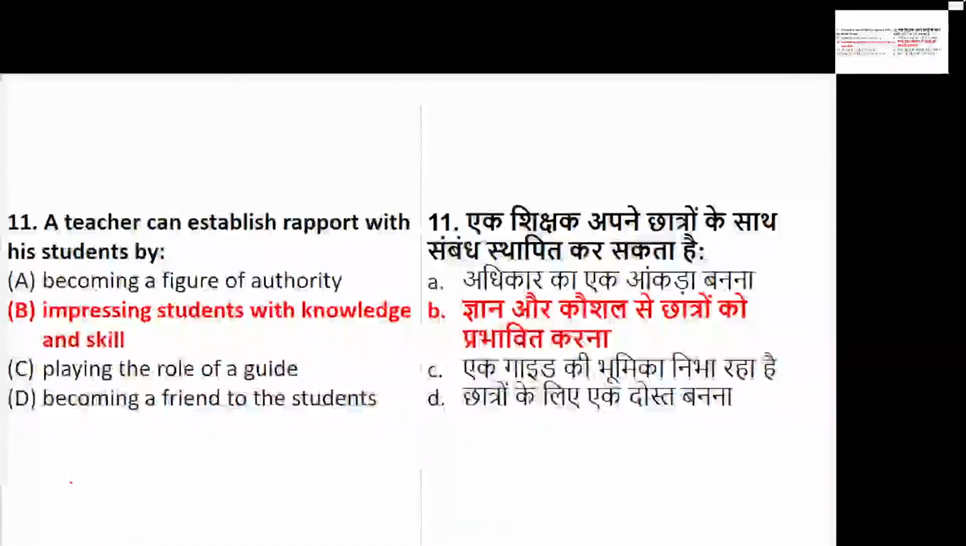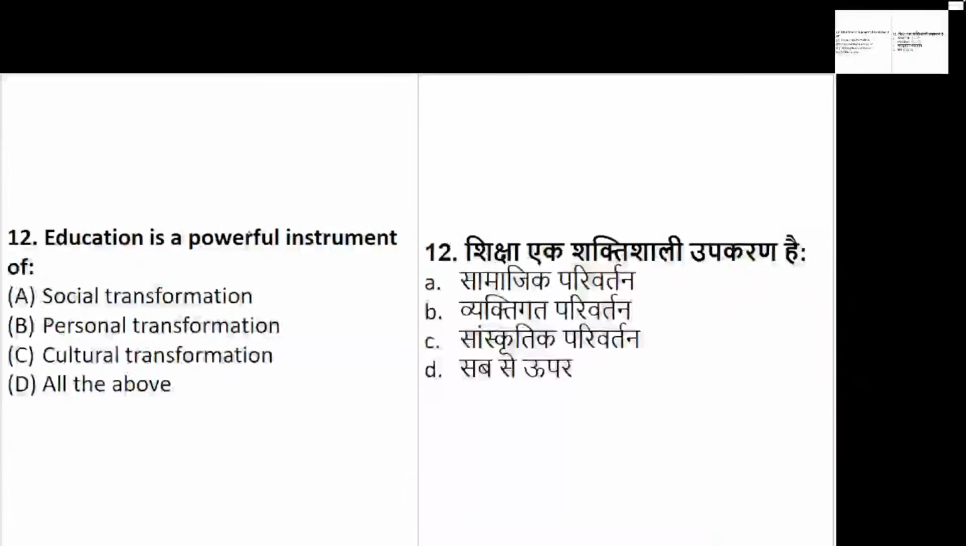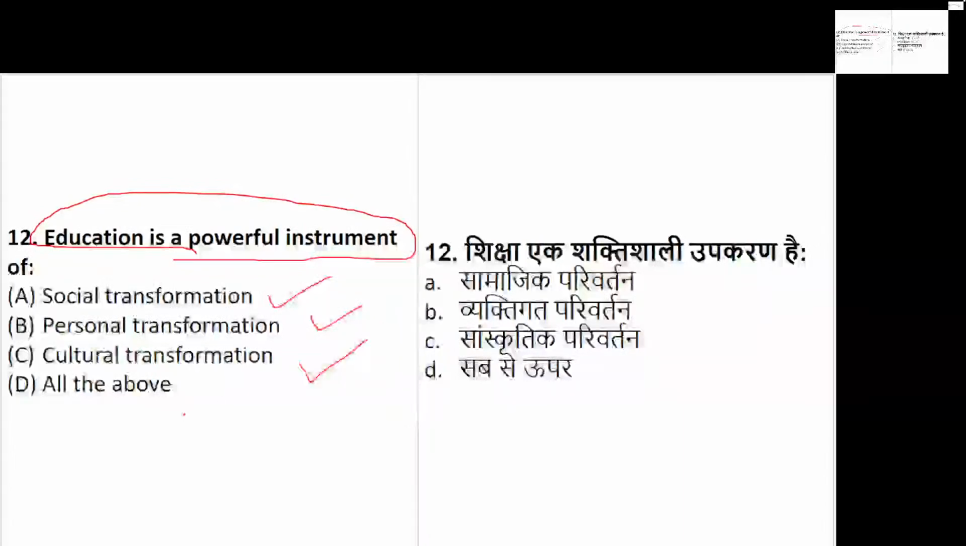Okay, now let's see. Education is a powerful instrument for what? If you want to bring which type of transformation, education plays as a powerful instrument? Is it social transformation, personal transformation, cultural transformation, or all of the above? Which type of transformation can be brought with the help of education as a powerful instrument?